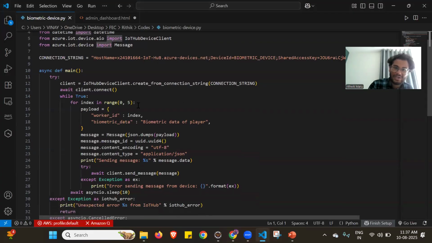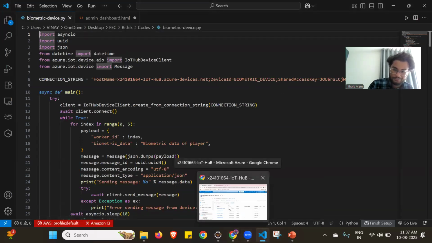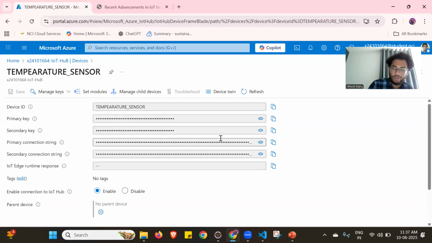So I kept the class here, and I have created the name of that and the devices and the token. So the token we can find over here, for example, temperature sensor. When you create that, you have the token, you can directly hard code it there and you can get the values and read those values.